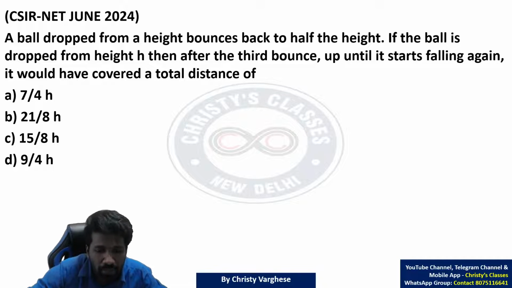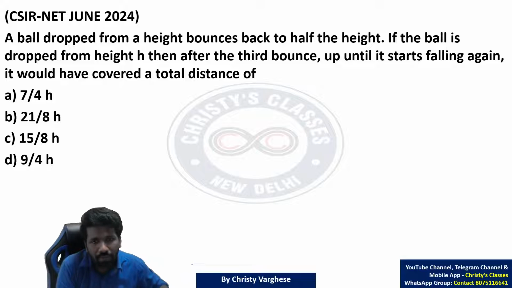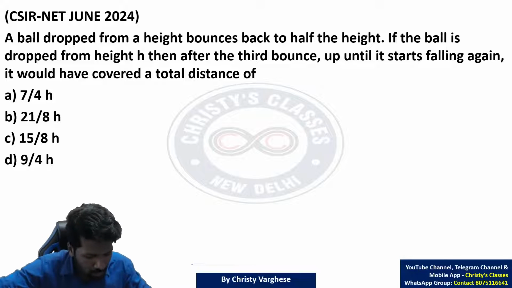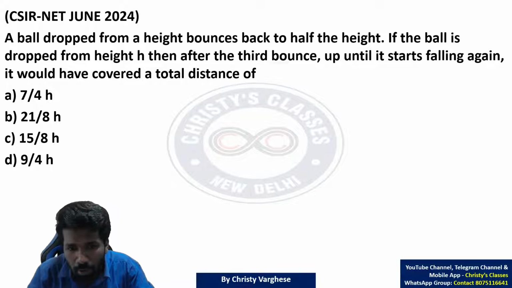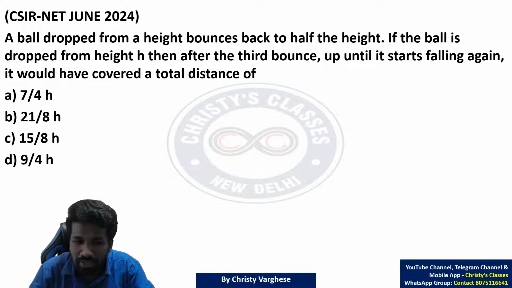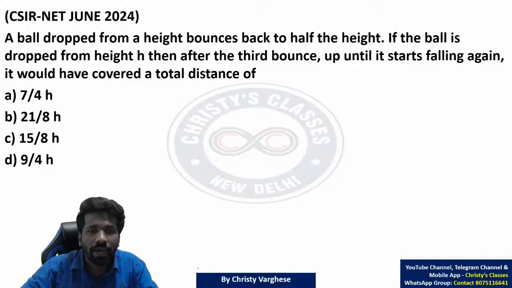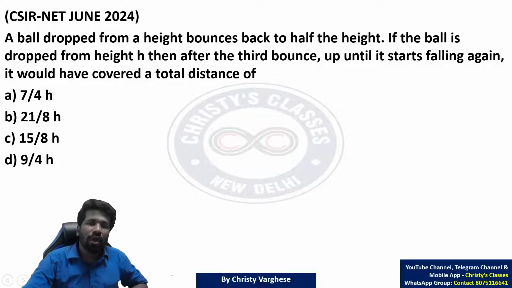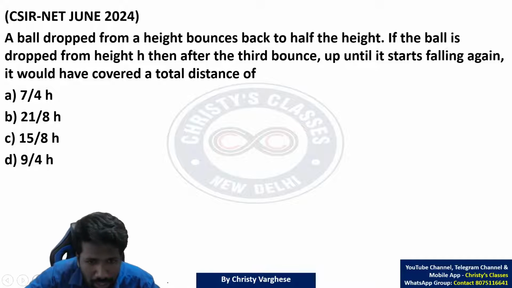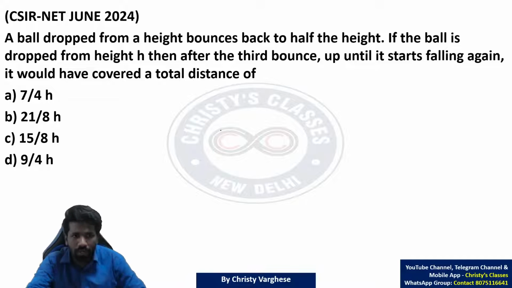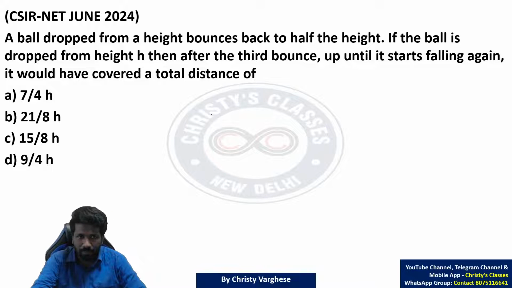Okay, due to lack of time, I'll start explaining. The question says a ball dropped from a height bounces back to half the height. This also, another slightly more difficult version of this was asked earlier in the CSIR-NET exam itself. I'll explain. The ball is dropped from a height, bounces back to half the height. For this question, you can take the example method also, or directly doing it is also fine.